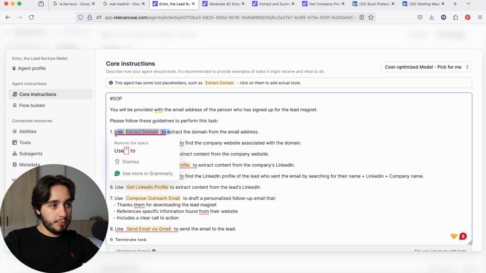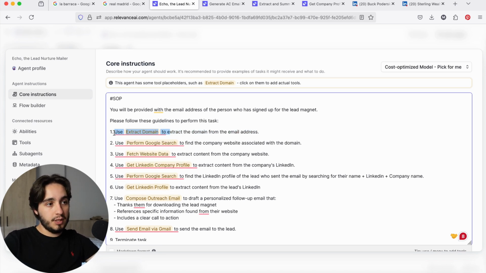So the first step, for example, says to use a tool to extract the domain of the website from the email address. And I'm just going to say extract the domain from the email address. And then in brackets, I'll say the information that comes after at.